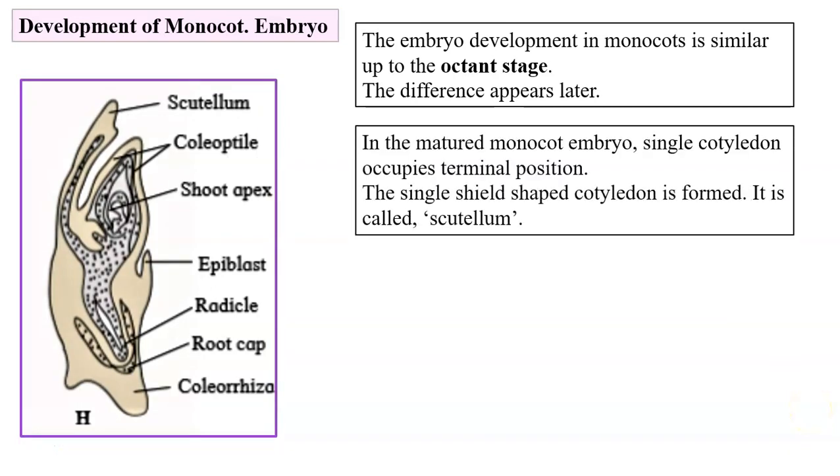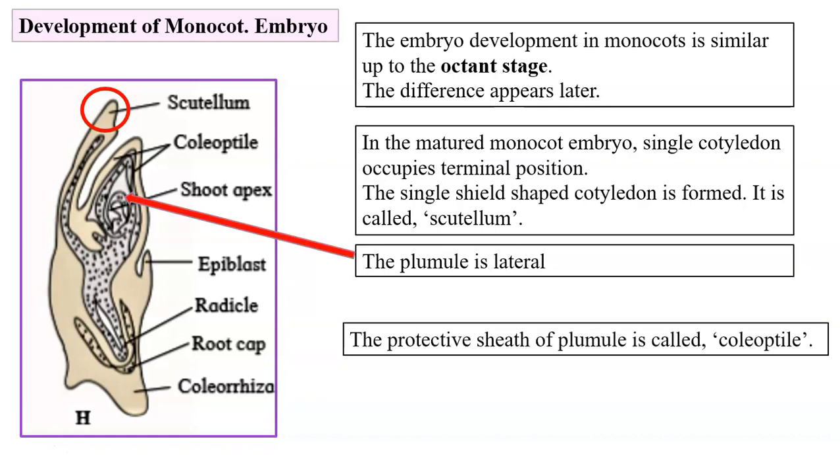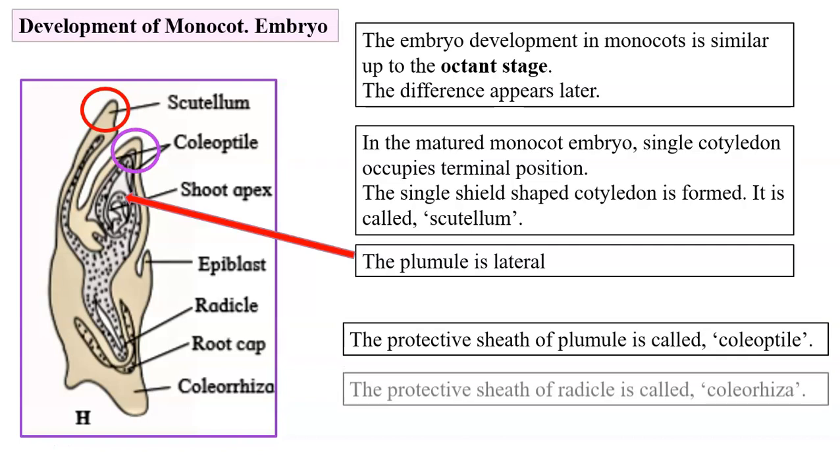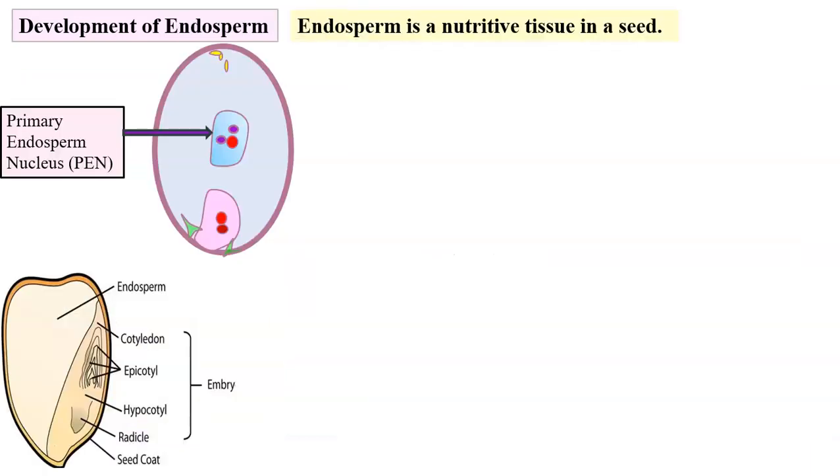In this embryo, we can see a single cotyledon occupying a terminal position. It is shield shaped and is called scutellum. The plumule is lateral in position. The protective sheath of the plumule is the coleoptile and the protective sheath of the radicle is the coleorhiza. So here we have finished the embryo development.